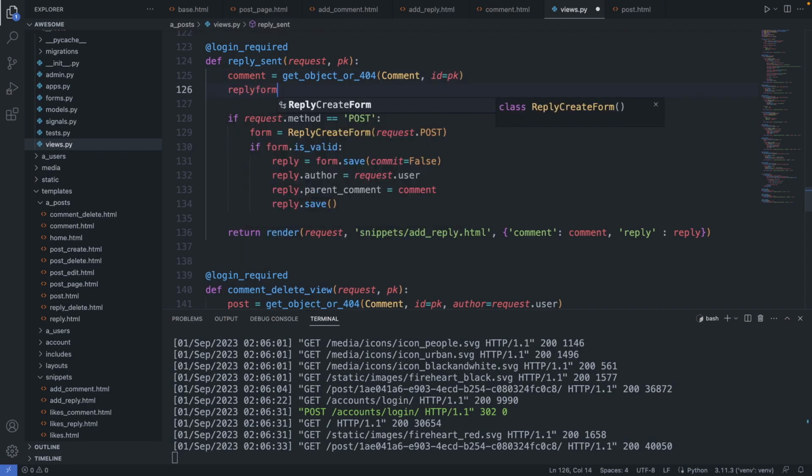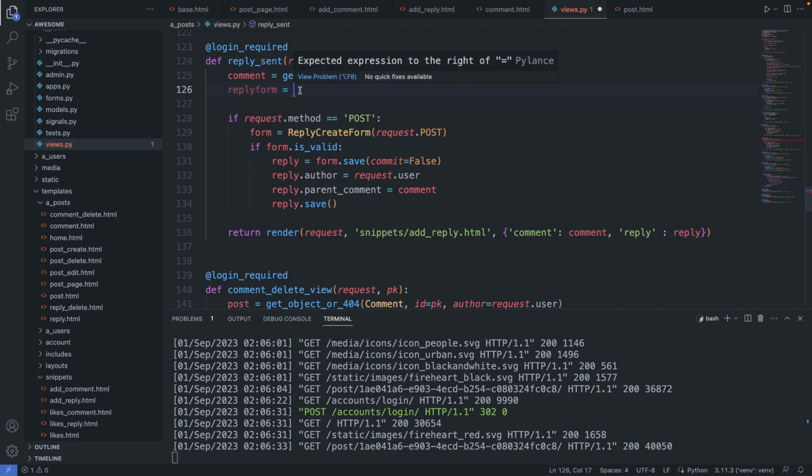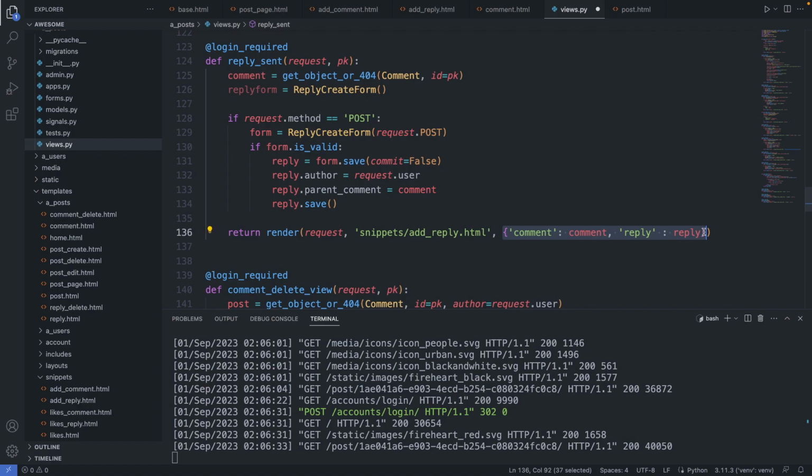Reply form equals. Now we can grab this code here, but we delete the request.post value. Okay. So this creates now a new object from the reply create form class. And now we have to send this through to the template. But seeing that this is already rather long here, I create a context variable for it.